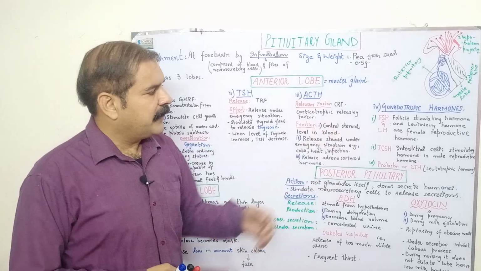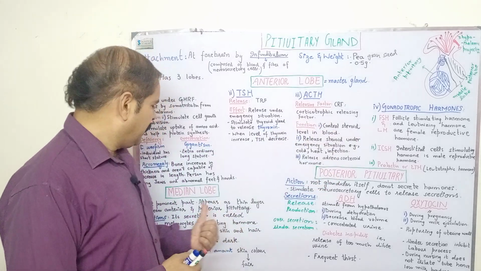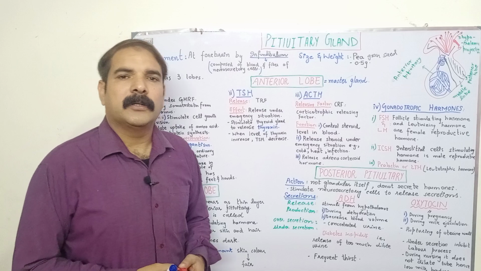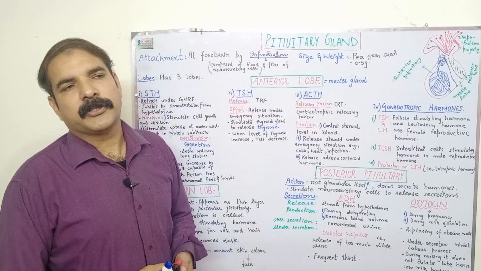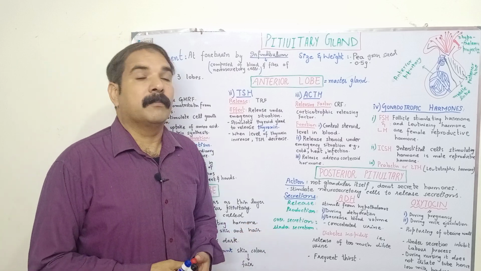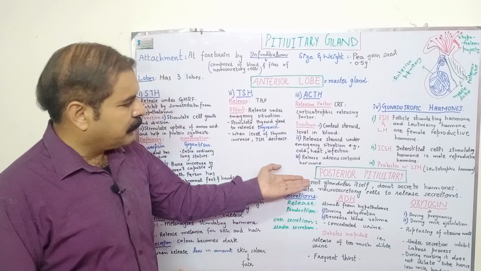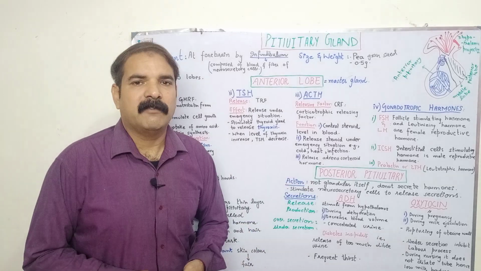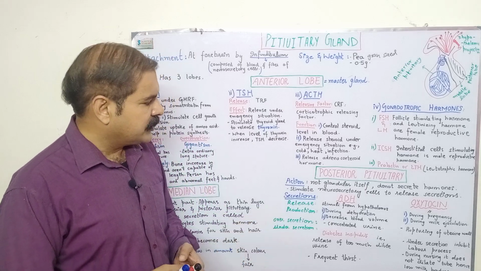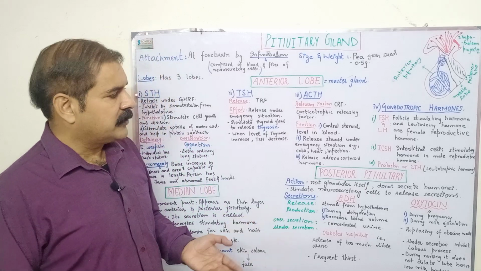It affects reproductive hormones. The median lobe is related to the melanophore stimulating hormone, which controls the pigment of the skin and also the hair. And the posterior lobe, which is not a gland itself, but stimulates the neurosecretory cells to release secretions.